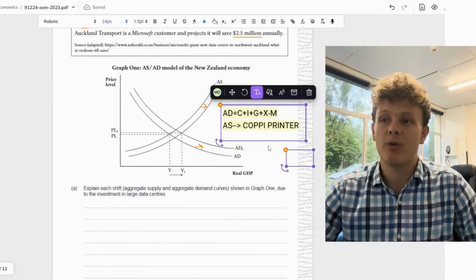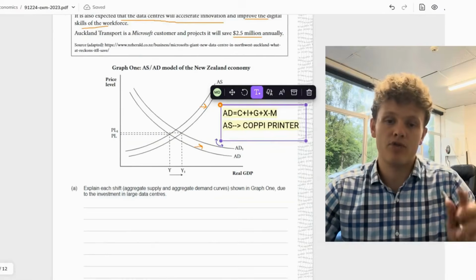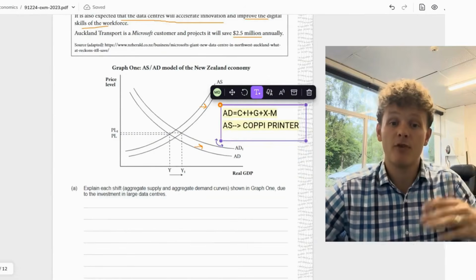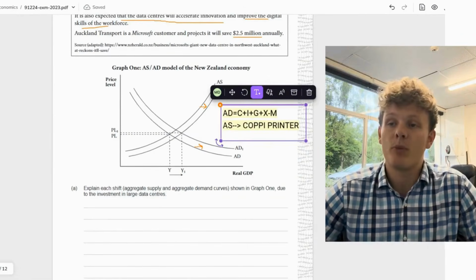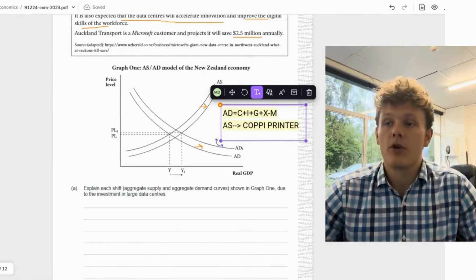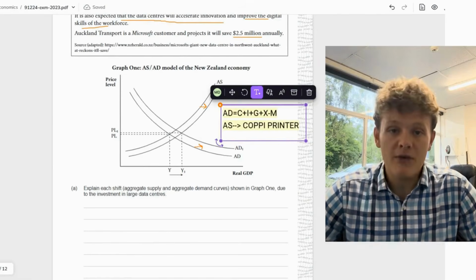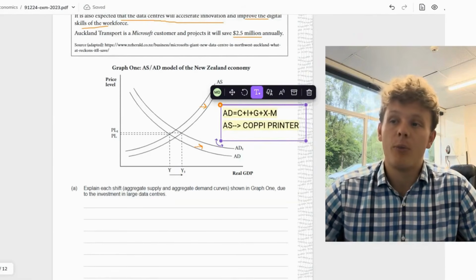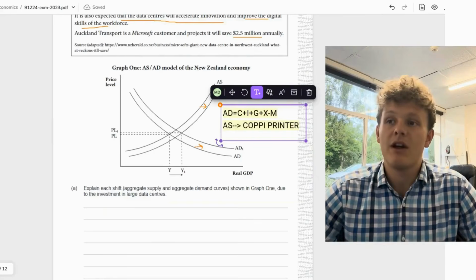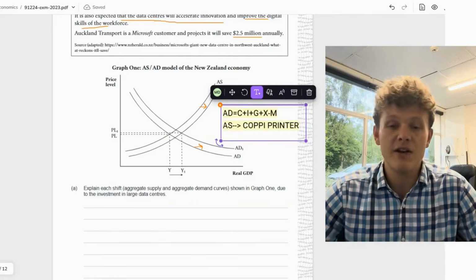And then for aggregate supply, which is AS, it's not an equation, but the components, and the way we can remember the components is COPPIPITER: COP for cost of production, P for population, I for imported raw materials, PR for productivity, IN for infrastructure, TE for technology, and then R for resources.